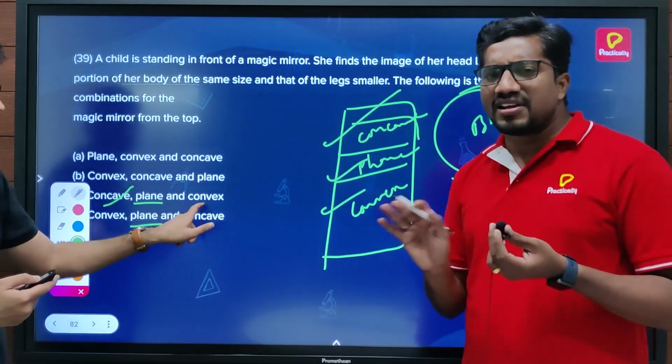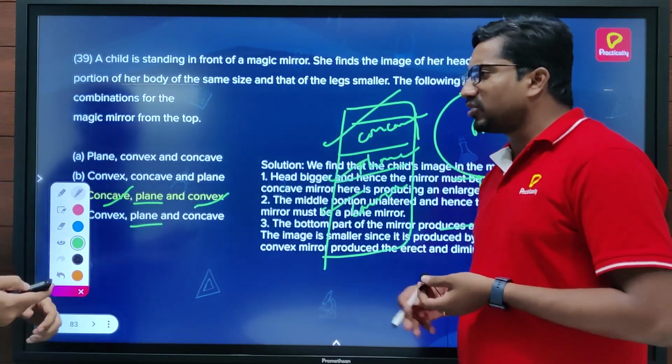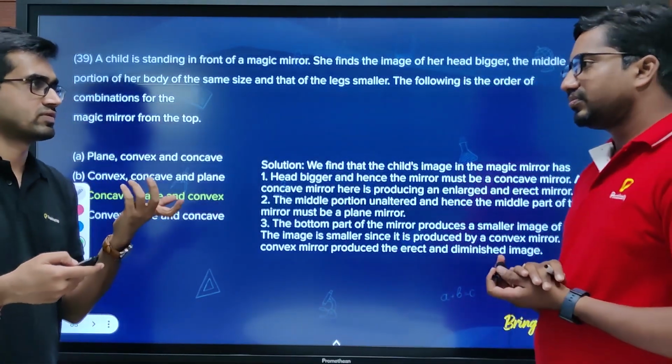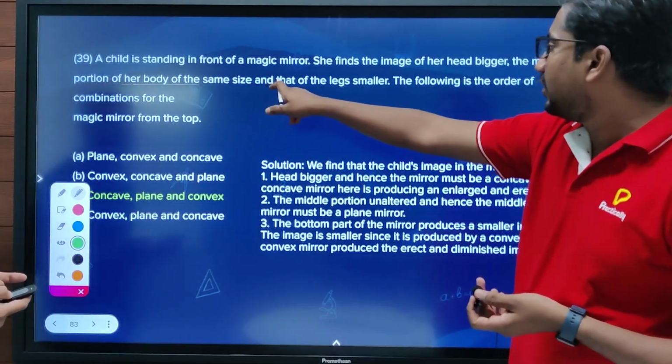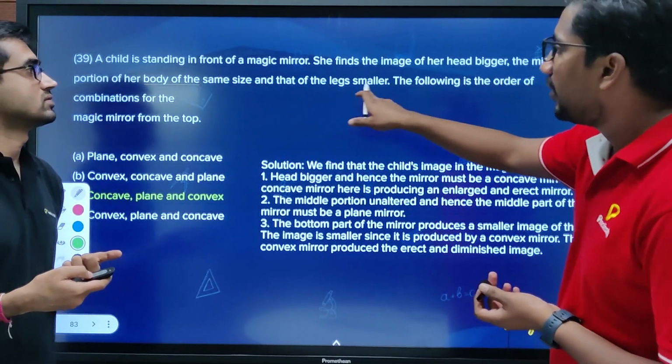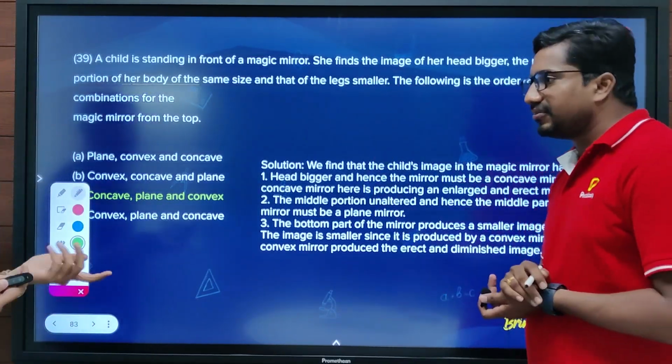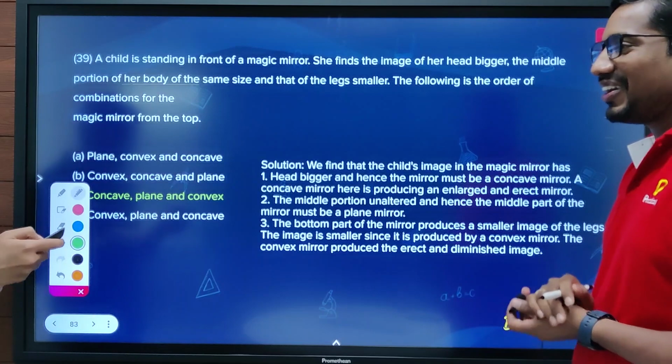You just have to know the basic properties of the mirrors: concave makes images big and convex makes them small. They didn't mention it, but generally it's the virtual erect case you should take here, not the child getting inverted. It's not like that.